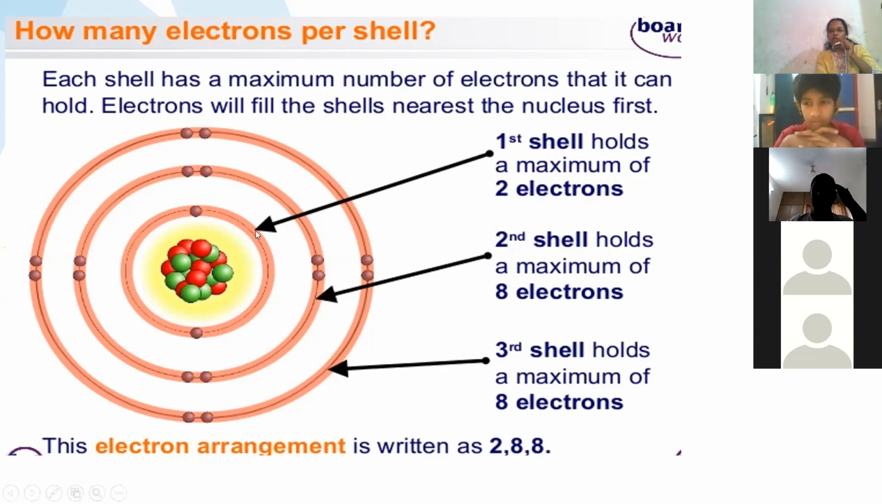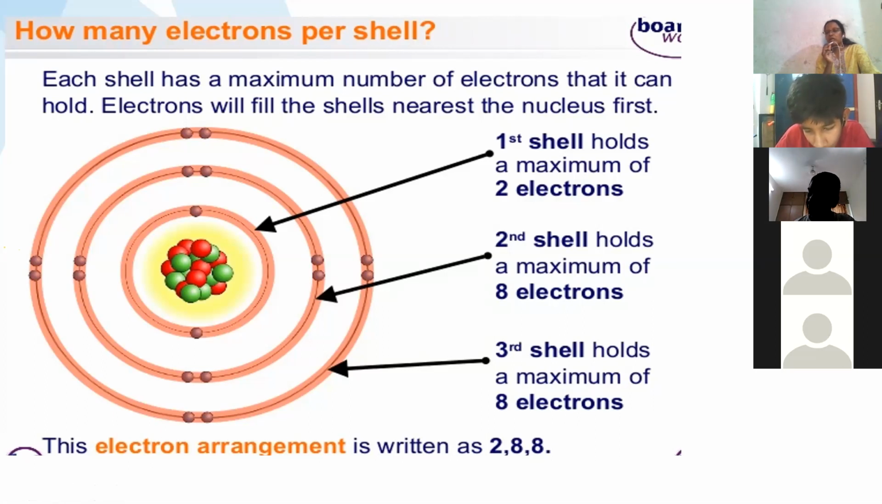Okay, write down the first point. Draw number of orbits around the nucleus based on electronic configuration. I'm giving you the steps on how to draw electron dot structures.